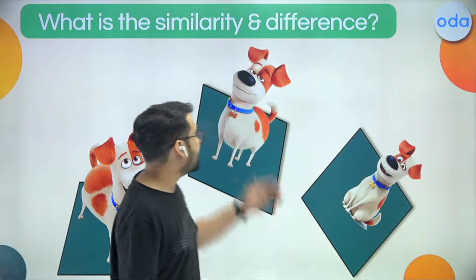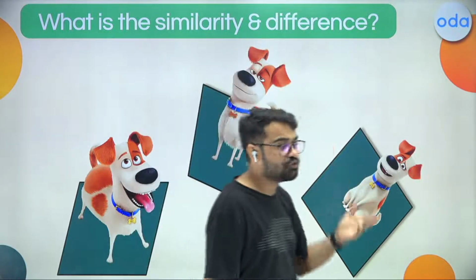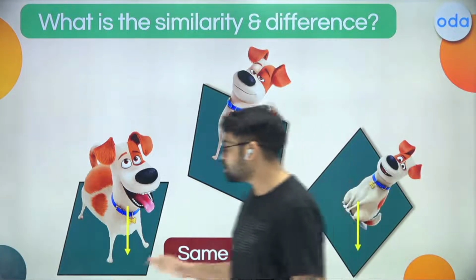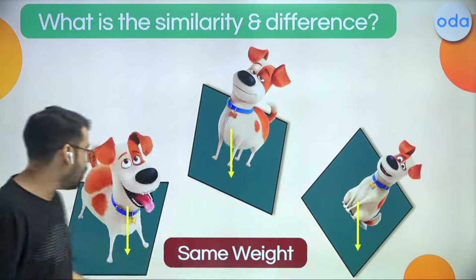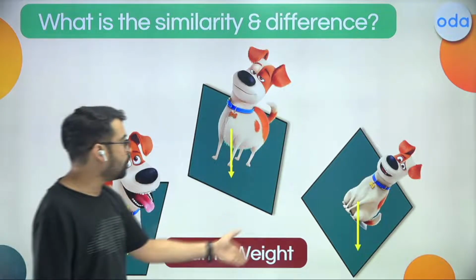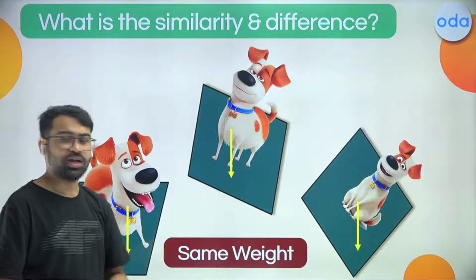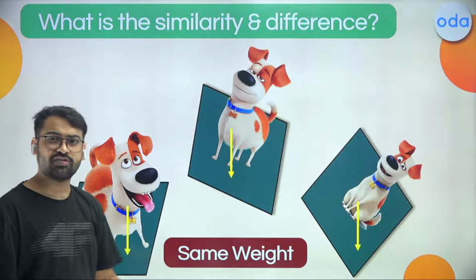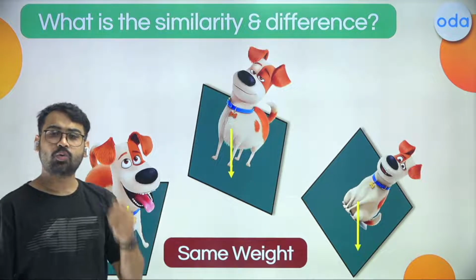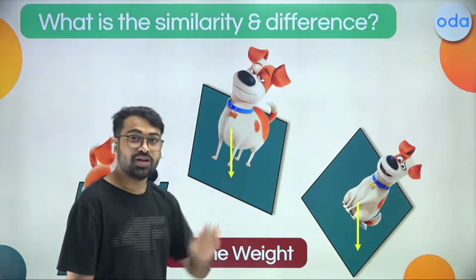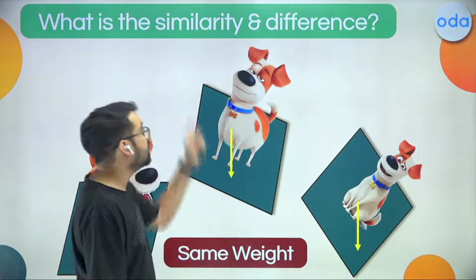So, what exactly is the similarity and difference in these three cases? We're talking about with respect to pressure. So, what we'll say is that in all three cases, the weight is going to act downwards and the dog remains of the same weight. If it's 50 Newton or 60 Newton or 70 Newton or 20 Newton, it will remain the same. So this weight remains same. This is the similarity, I will say.